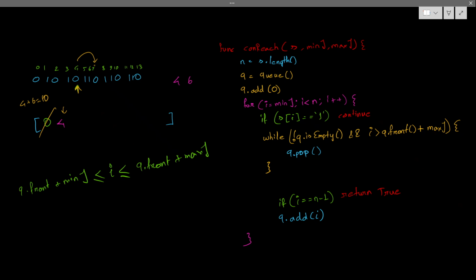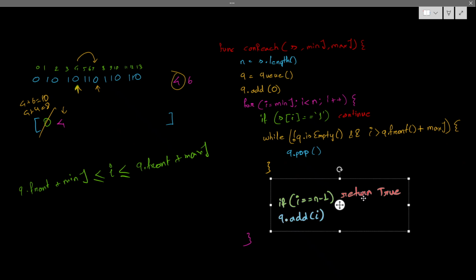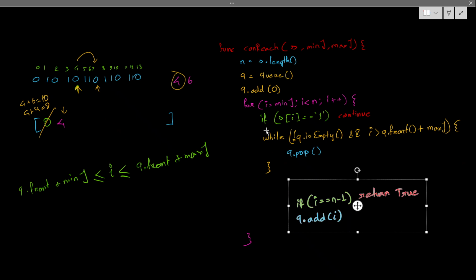because why? If you see, the min jump is 4. So 4 plus 4 is 8. Current index is what? Current index is 7. So it is not inside my minimum jump. So that's why I can't add. So before adding, I have to check this condition.